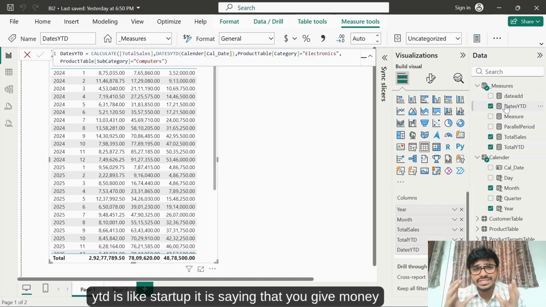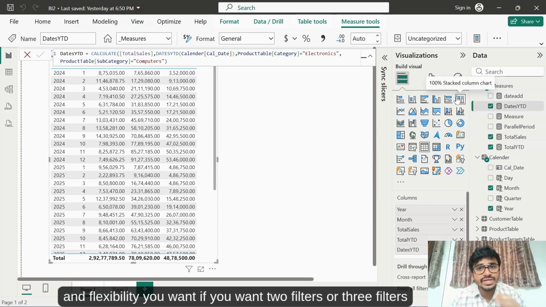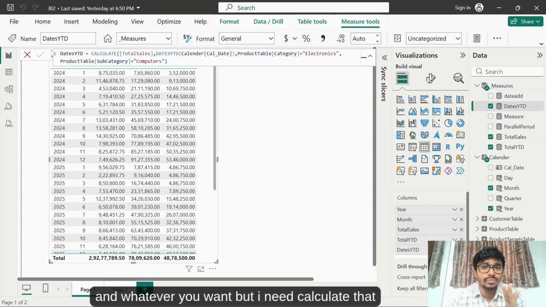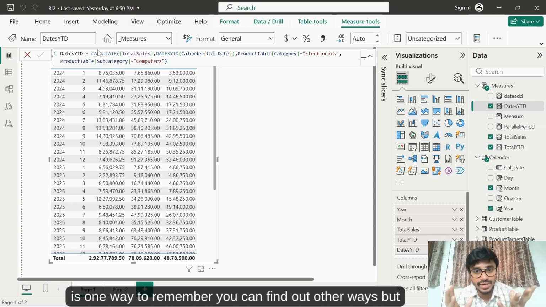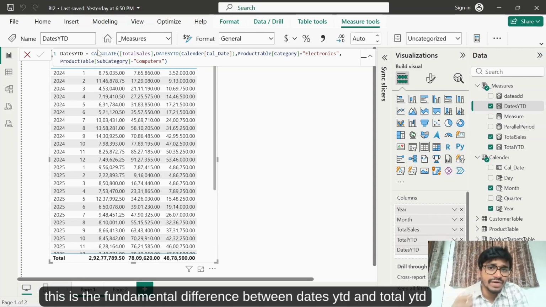DATESYTD is like a startup. वो बोल रहा है कि तुम मेरे को पैसा दो, जितना फ्लेक्सिबिलिटी चाहिए सब ले लो, तुमको 2 फिल्टर चाहिए, 3 फिल्टर चाहिए, जितना भी चाहिए सब ले लो, but I need CALCULATE. That is, पैसा चाहिए उसको, right? तो ये एक तरीके से ये स्टार्टअप में काम कर रहा है. This is one way to remember. You can find out other ways, but this is the fundamental difference between DATESYTD and TOTALYTD.